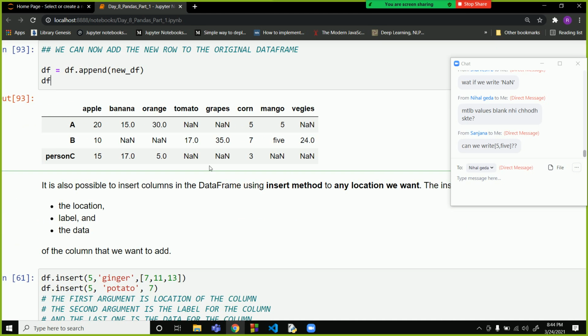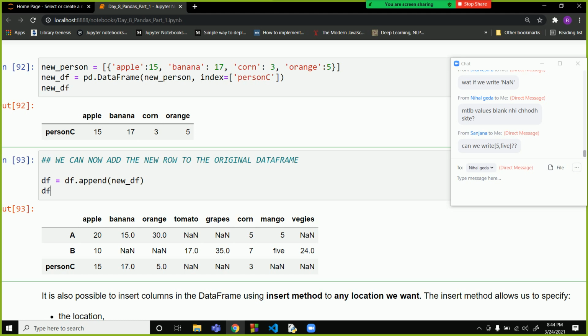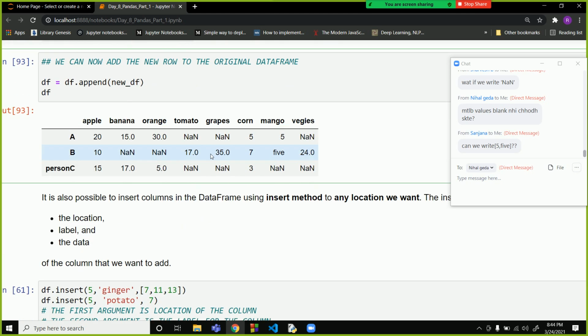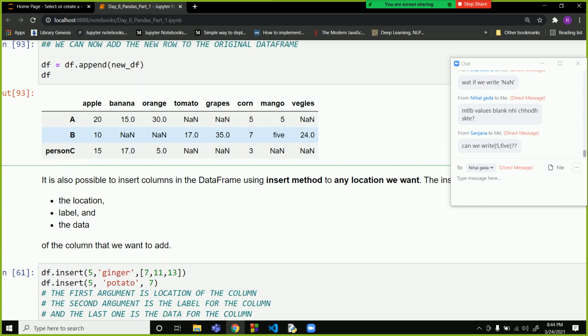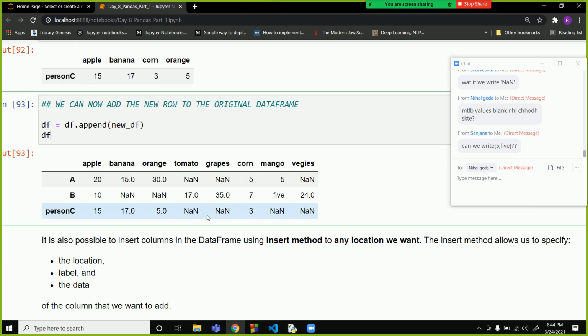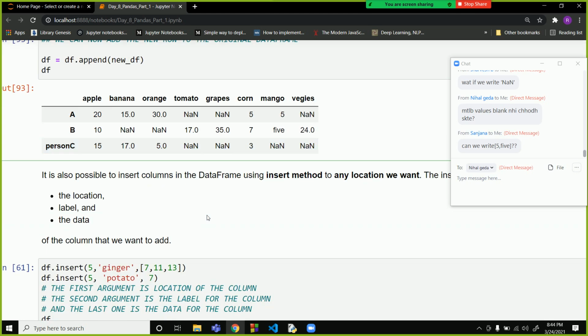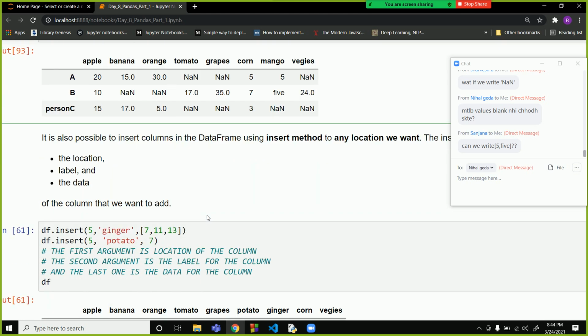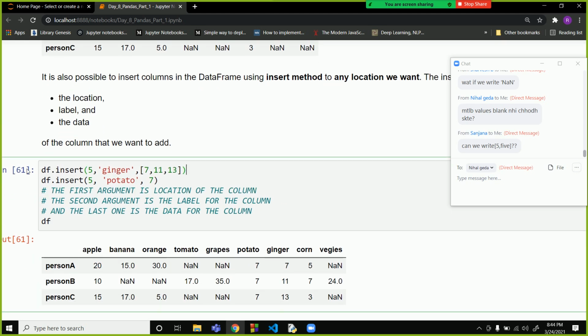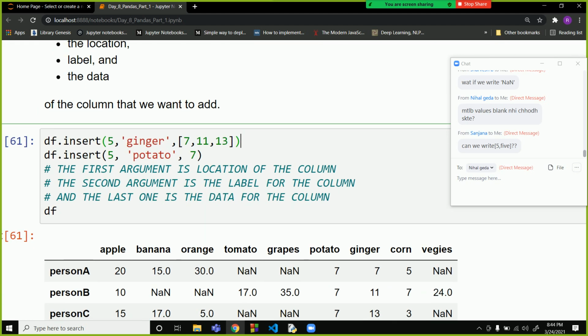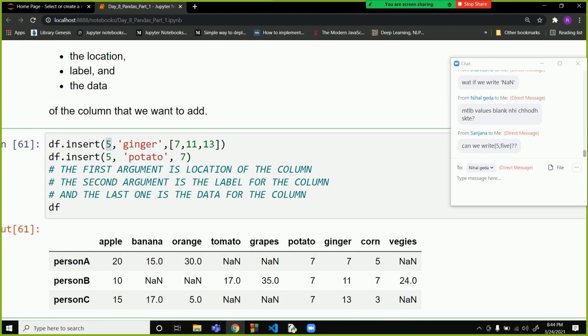Now over here we are accessing the elements in data frames, and we are adding elements at the end of the data frame. What do we do if we want to add at any location we want? That can be done using the insert command. So df.insert is the command, and the arguments are: first the position, the index position of the column where we want to add, then the name of the column that we want to add, and then the values.